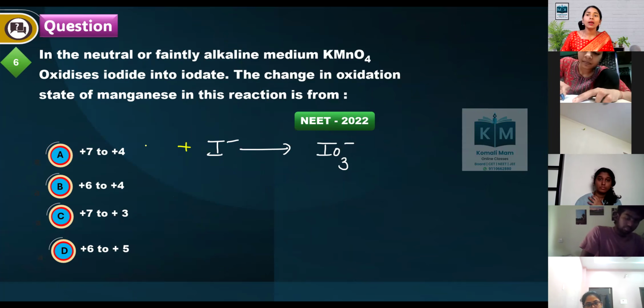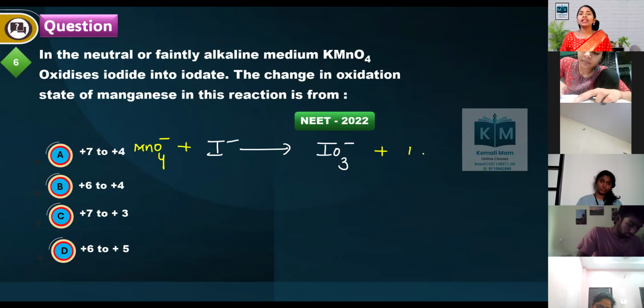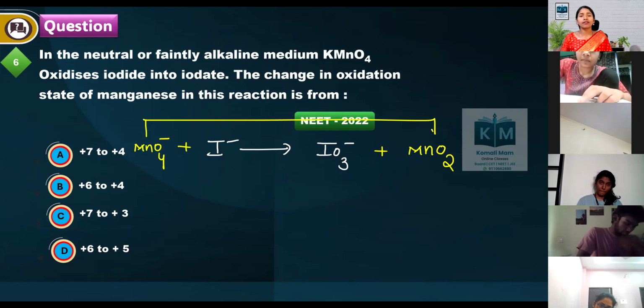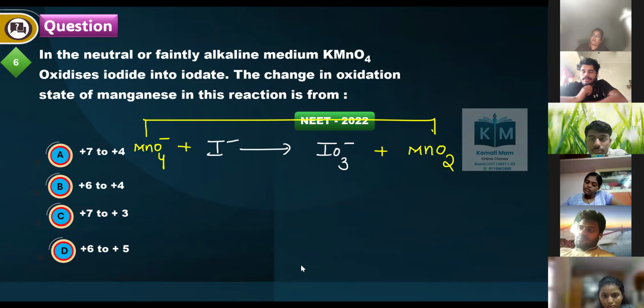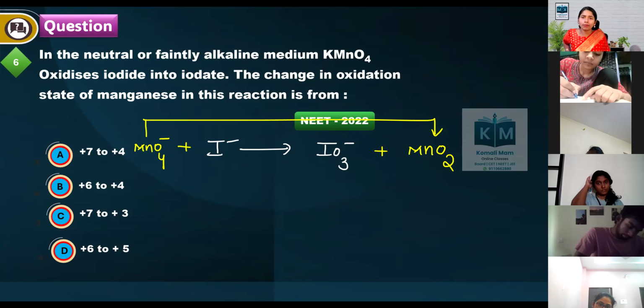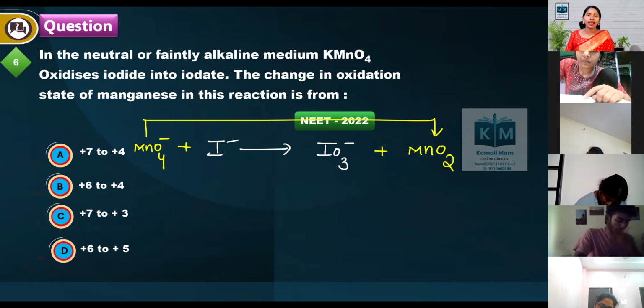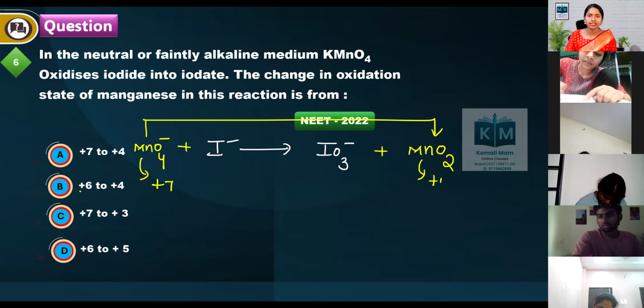Actually, in this reaction, manganese undergoes reduction. And in alkaline medium, it converts into MnO2. So this is the product. In this, the toughness of the question is knowing the reaction only. MnO4 minus in alkaline medium converts into MnO2. If you know that point only, you will be able to solve. Come on. Manganese, what is the oxidation state in MnO4 minus? +7. And in MnO2, +4. Now, what is the change? +7 to +4, right? Option A is the correct answer.